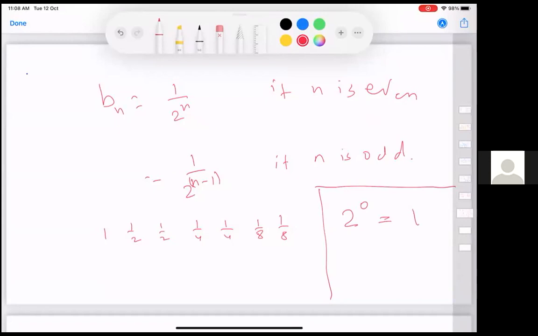Yes. So the point is that to prove 2 power 0, you have to define what we mean by 2 power 0. Unless you give a meaning to it, you can't prove anything. And 2 power 0, by convention or by definition, is taken to be 1, so that if a and b are integers, then 2 power a plus b is equal to 2 power a times 2 power b.